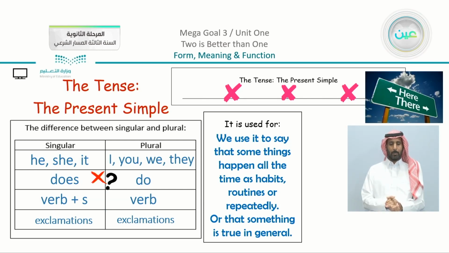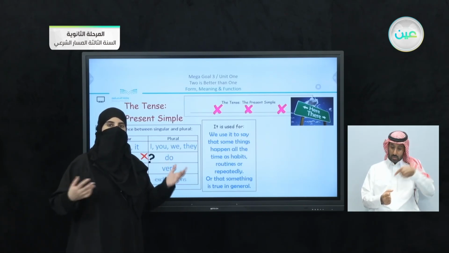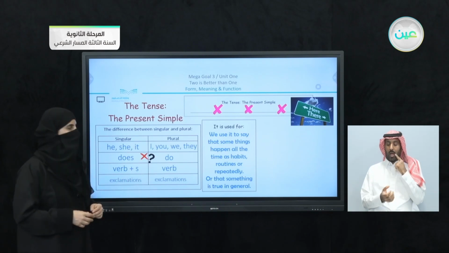Now, what are exclamations? We can say that, for example, we have here or there. Both of these words are exclamations. They are used with the present simple.